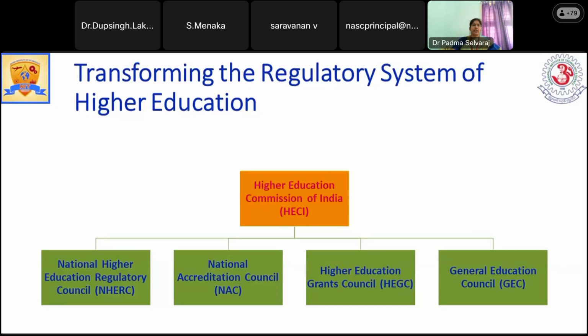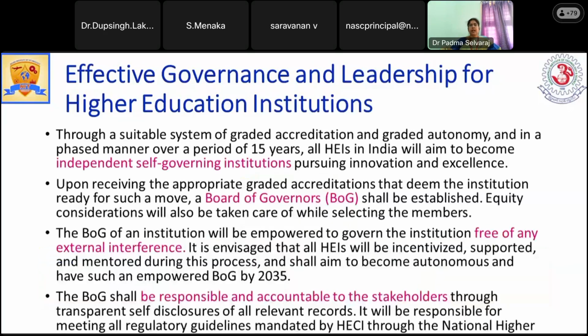And the General Education Council is completely related to framing the academic structure and academic template: which courses must be there for a 3-year course, a 4-year course, what sort of research components can be given, what will be the grading, what could be the credits. The template will be provided by this General Education Council.